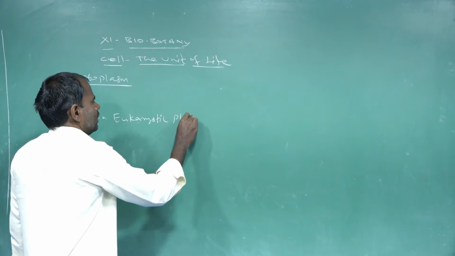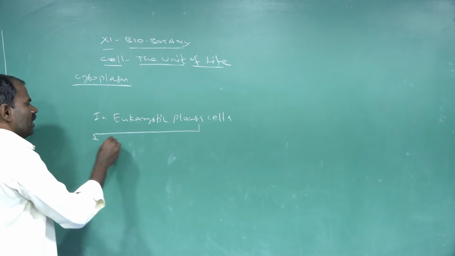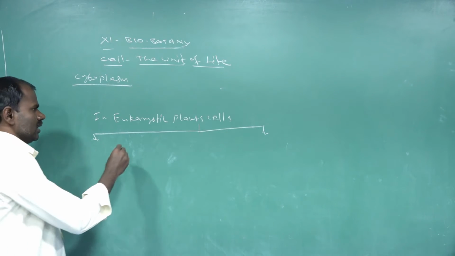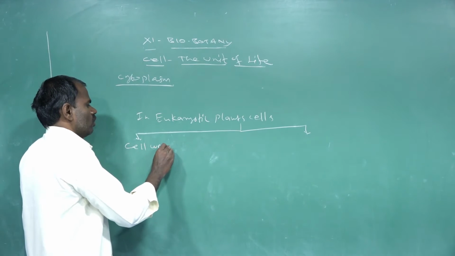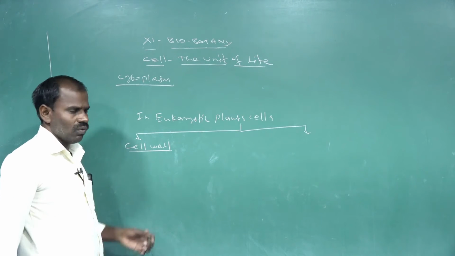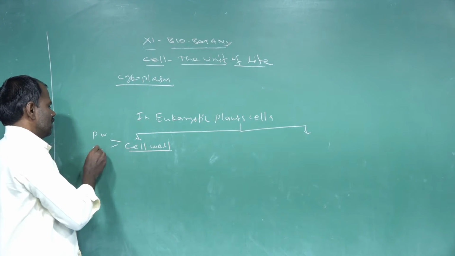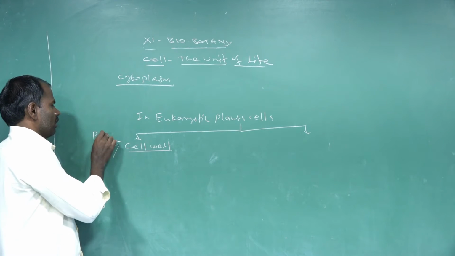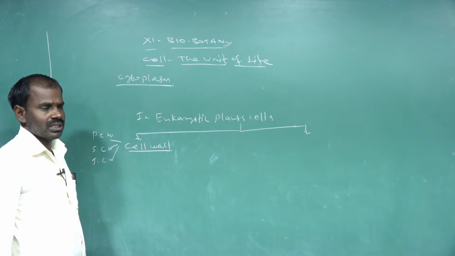Eukaryotic plant cells are further divided into two major parts. The first one is the cell wall, the outermost layer. The cell wall is made up of the primary cell wall, secondary cell wall and tertiary cell wall.